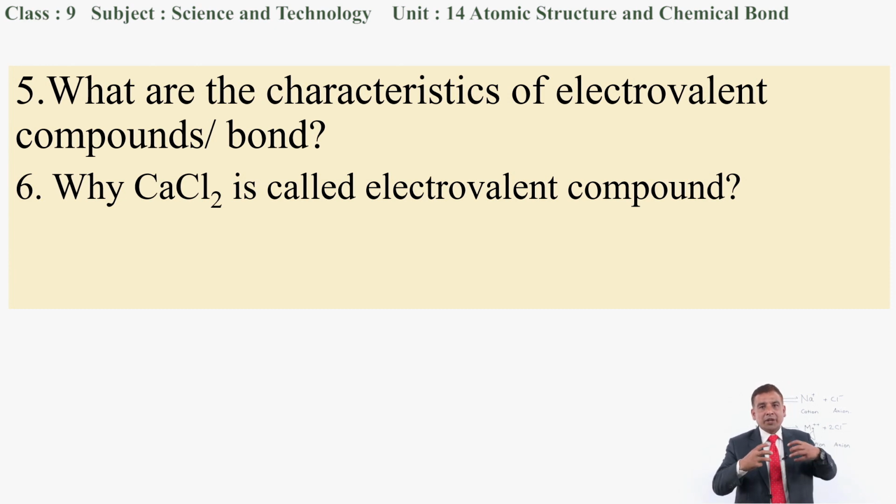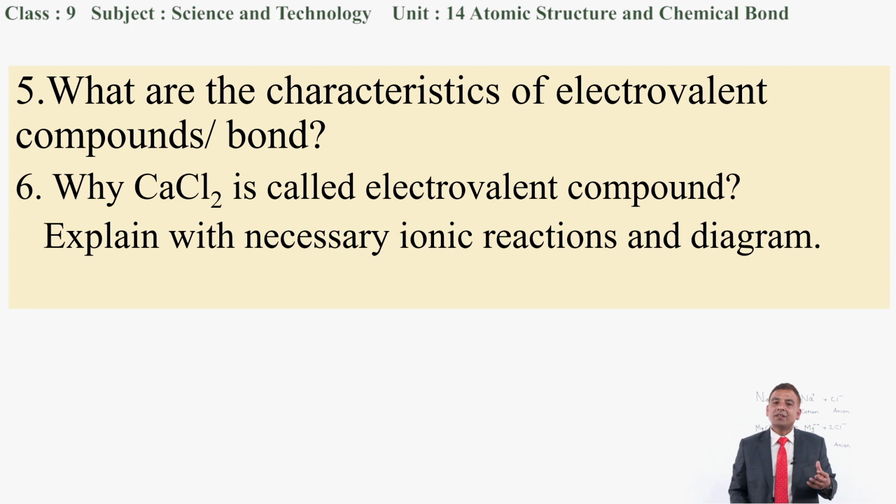When you dissolve it in water, it forms two types of ions, as I have talked about. And when you see the calcium chloride crystal, you will find it has a bit of a shining nature, as well as a fixed geometrical shape also. So it is called an electrovalent compound. Whatever the characteristics of electrovalent compounds are, just try to relate these properties with calcium chloride, so that it will be your fine answer.